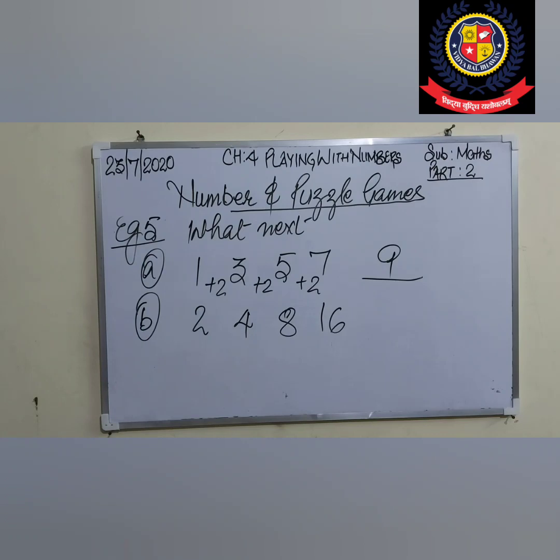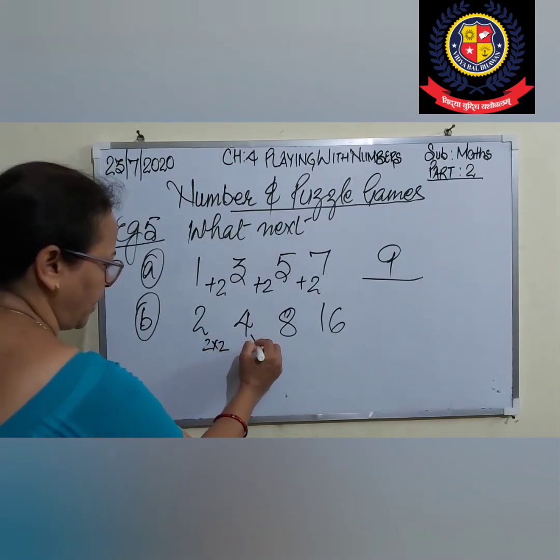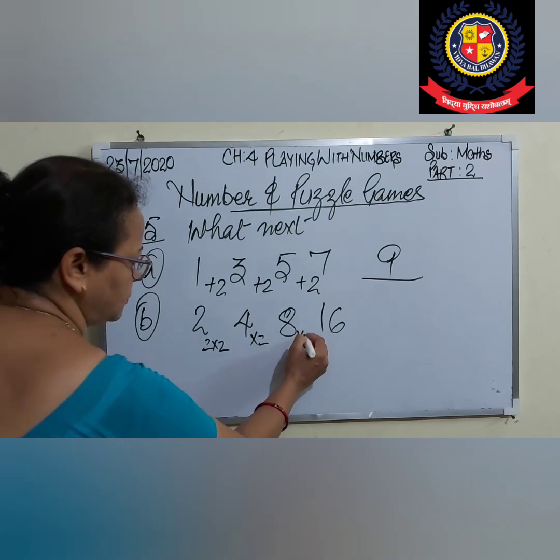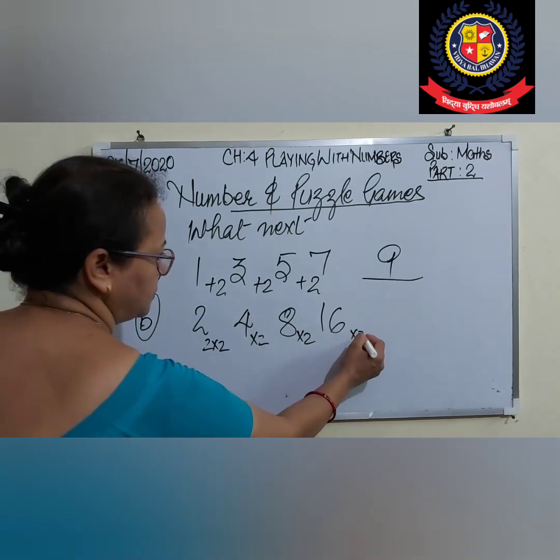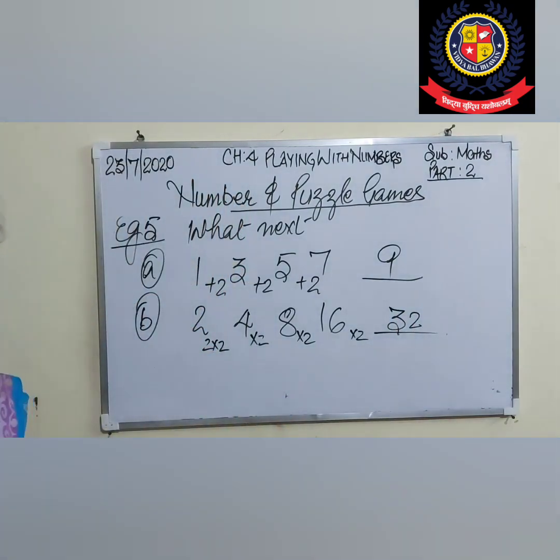Next is B part, 2, 4, 8, 16. What is the pattern? 2 twos are 4. 2 into 2 is 4. 4 into 2 is 8. 8 into 2 is 16. 16 into 2 is 32. That will be the next number. Is it clear, students? Now, C part.